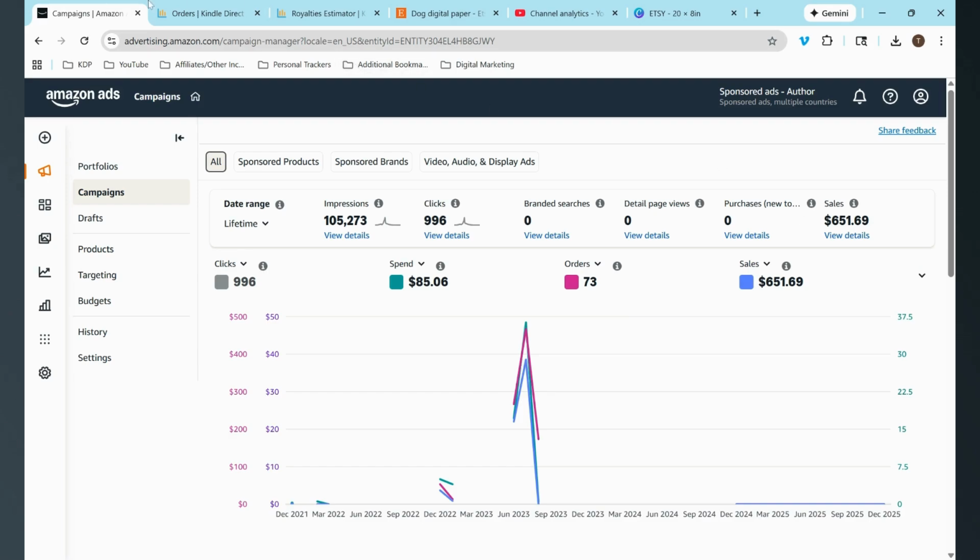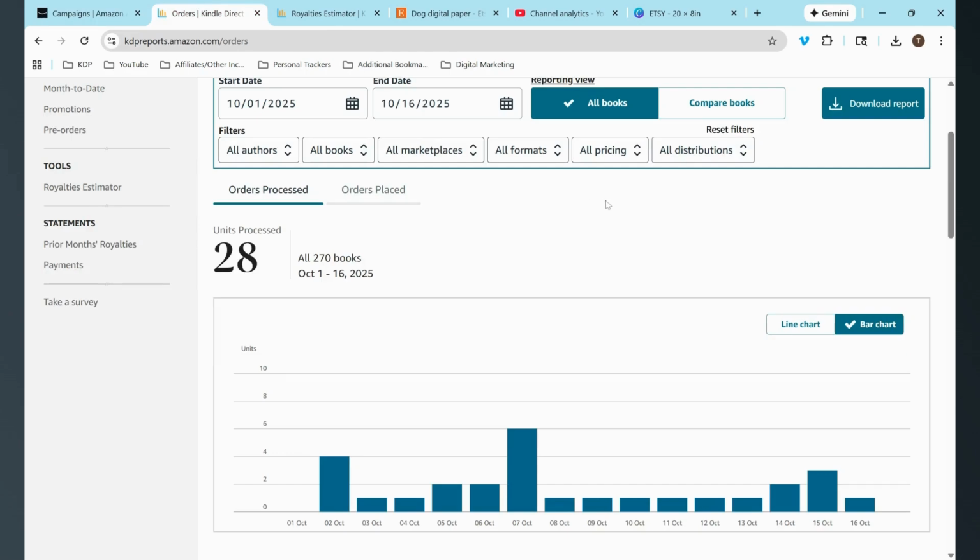So moving on over to orders, I got 28 orders for October 1st, 2025 to October 16th, 2025. It looks like my lowest day is October 1st with 0, and highest is October 7th with 6 orders. And then I have a bunch of days with 1 order, and it just varied quite a bit. And I'm not currently running any ads.